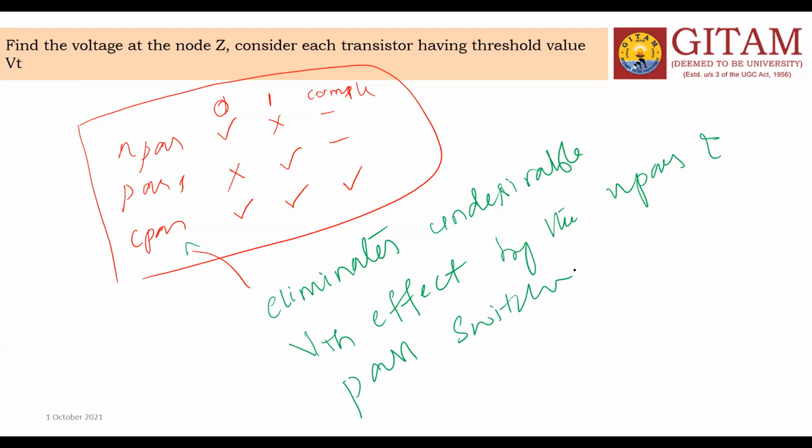That is the advantage of C-pass. That's why we use C-pass switches compared to N-pass and P-pass switches. So I hope you understand all this.